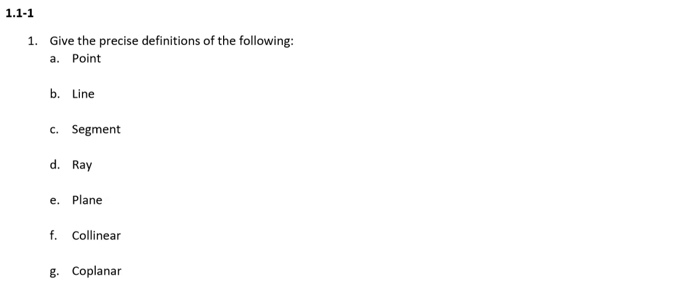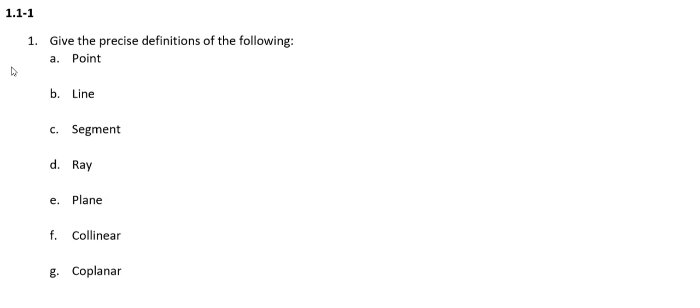A plane is a flat surface. It's made of infinitely many lines and points, and it's a flat surface that extends forever. So it's like a two-dimensional slice through space. Like if you had a piece of paper that was infinitely large. That's a plane. It has two dimensions. It has length and width, but it doesn't have any depth. It has no thickness.